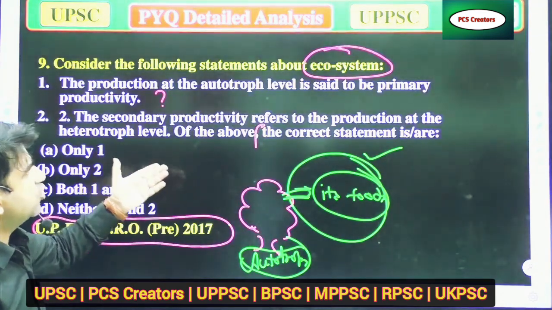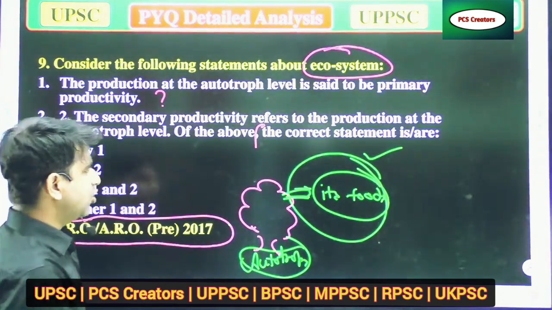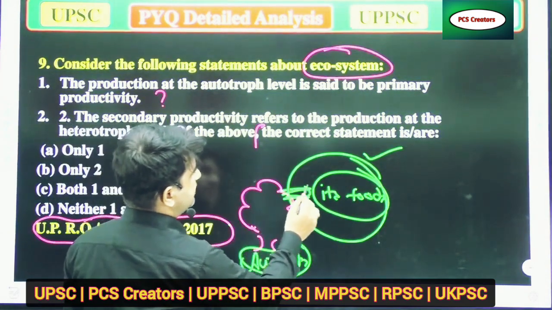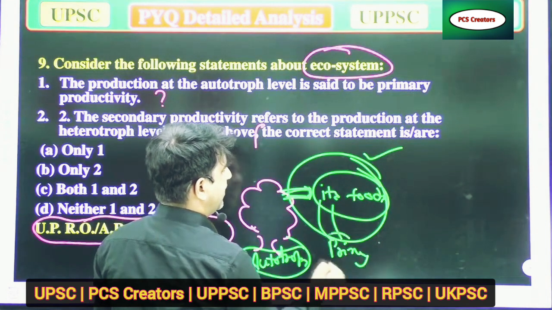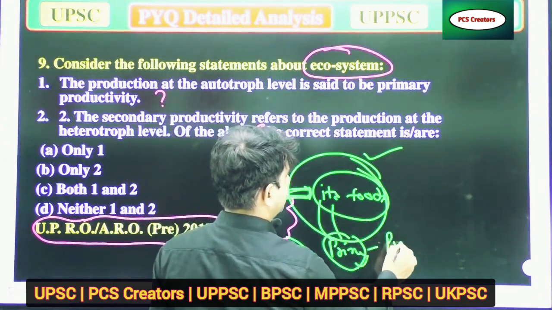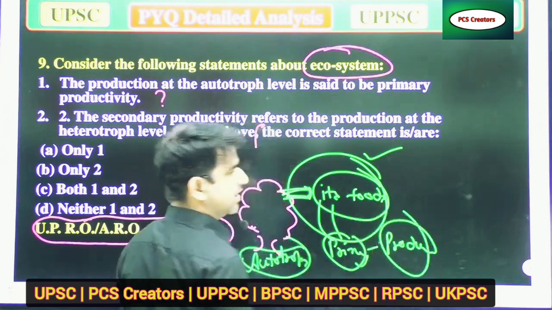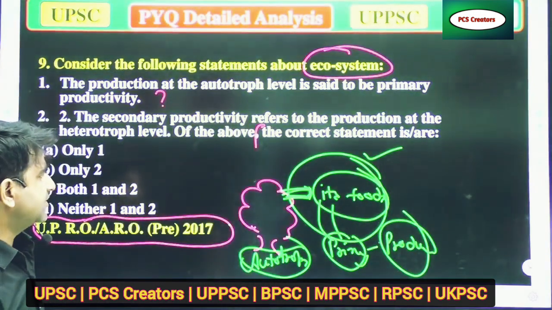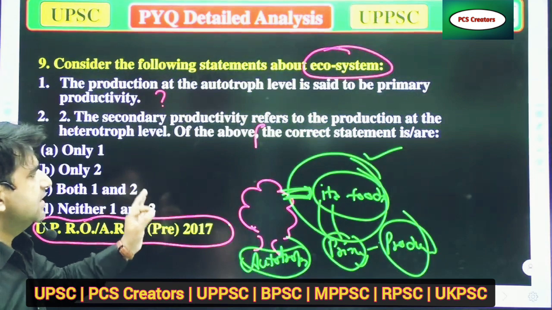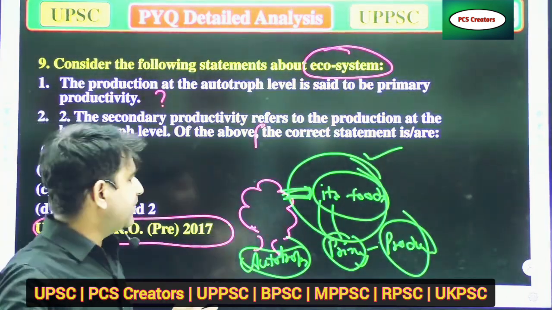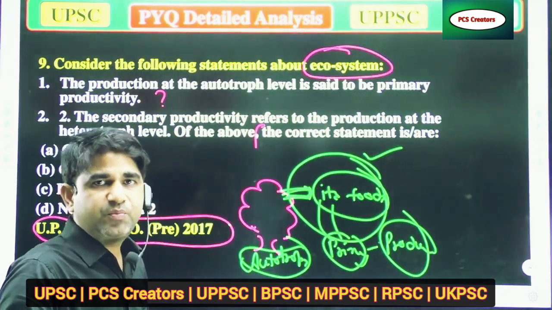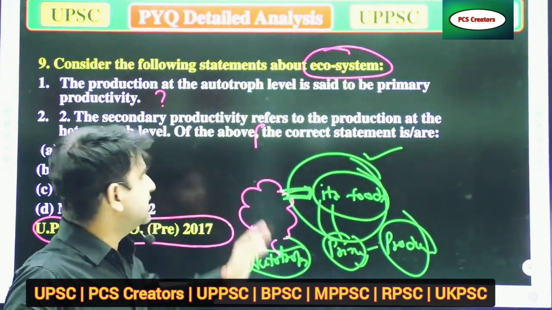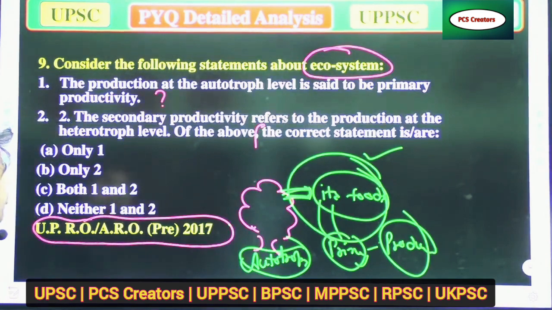The production at the autotroph level is said to be the primary productivity, because autotrophs are known as primary producers. They primarily produce various products. So that statement is totally true, that the production at the autotroph level is said to be the primary productivity.